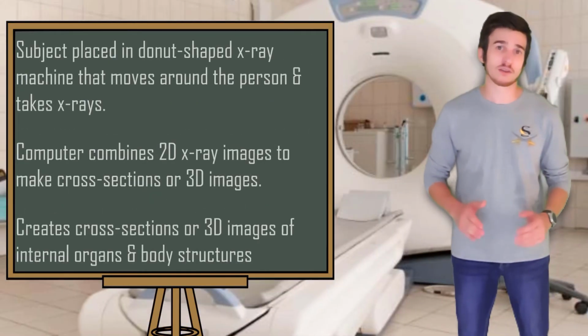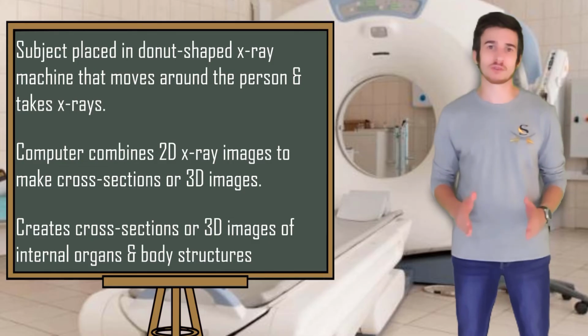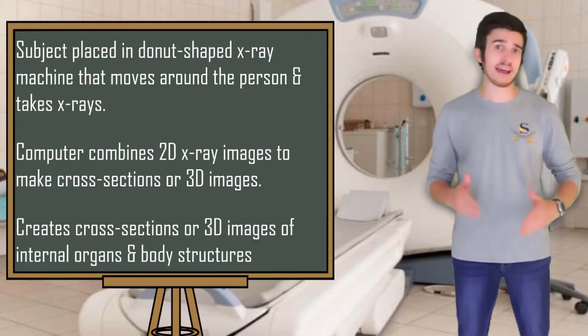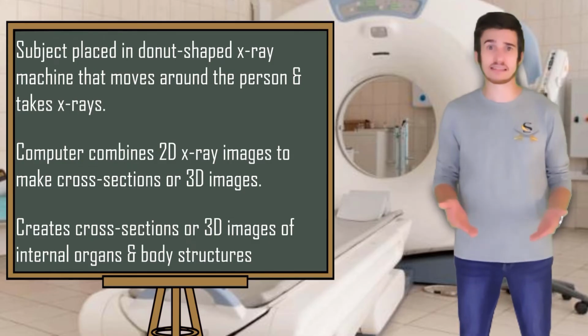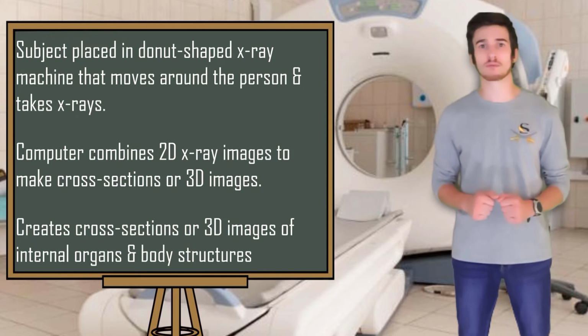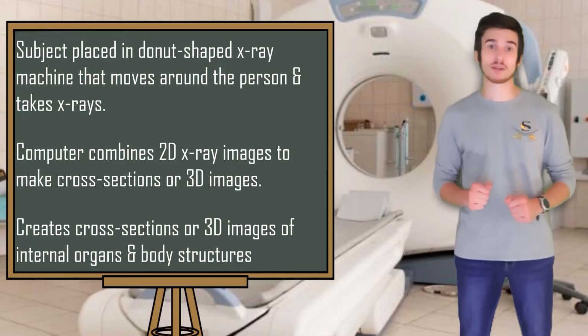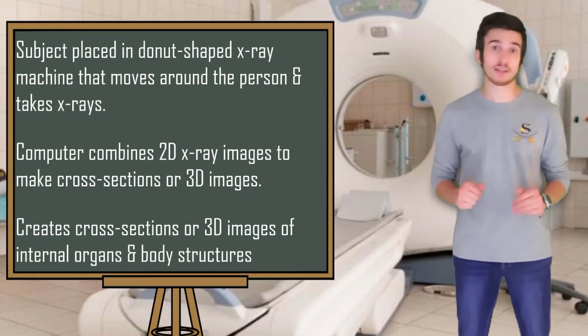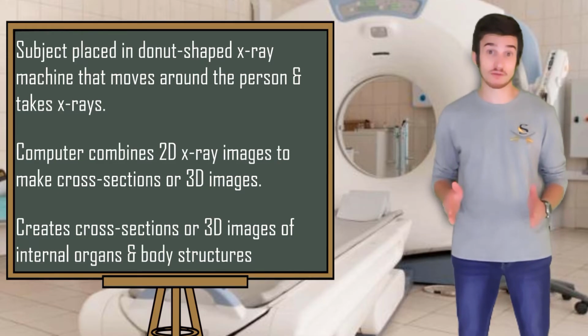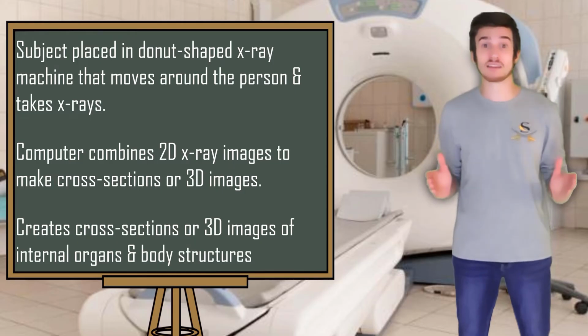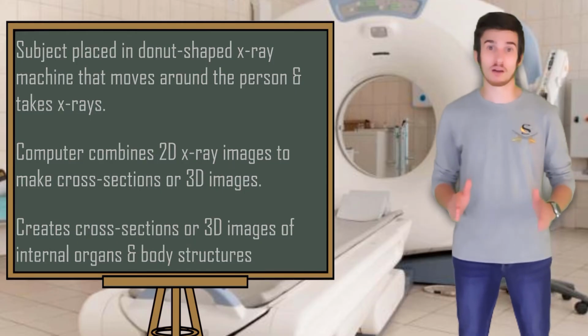Our next brain scan is going to be the computerized axial tomography, also known as a CAT scan, sometimes referred to as a CT scan. During the CAT scan, the individual is placed on a bed that goes through a tube. The tube shoots narrow beams of X-rays through the patient's body. The digital X-ray detectors then produce 2D images. These 2D images can then be combined in a computer to produce a 3D model of the brain.